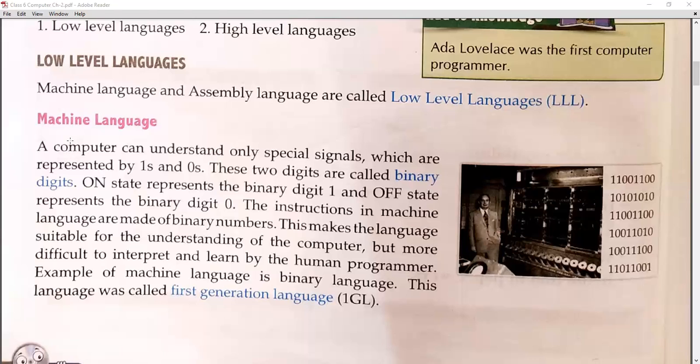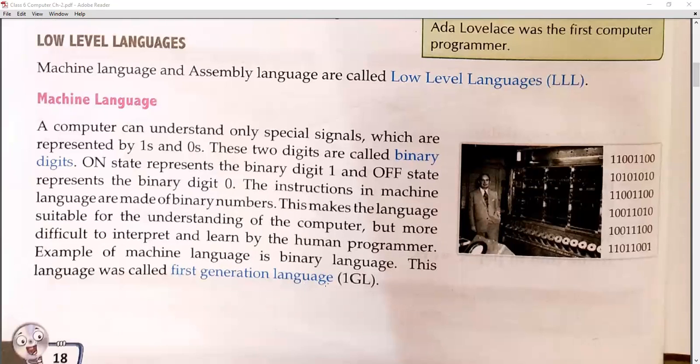As simple as that. So whatever we write is converted into the machine language, or we can say the binary language. So the binary language is nothing but the machine language. The instructions in machine language are made of binary numbers. This makes the language suitable for the understanding of the computer. Mark my point. It makes the computer understand the codes, but it is more difficult for the human programmer to interpret and learn. An example of machine language is binary language, and this is also called the first generation language.